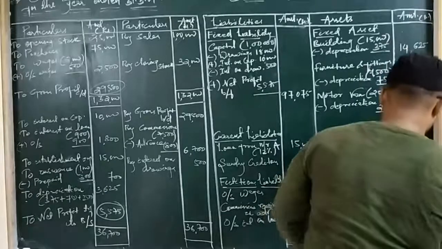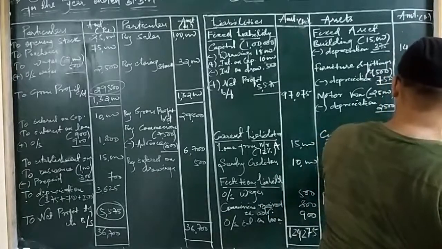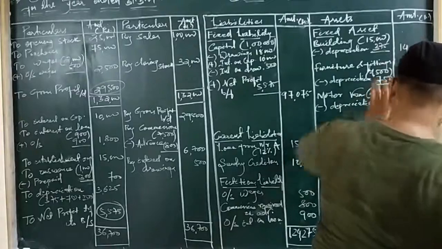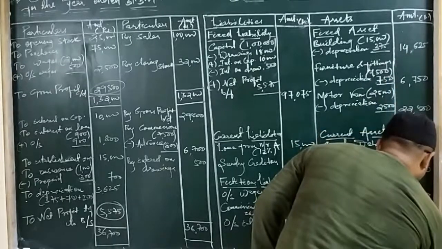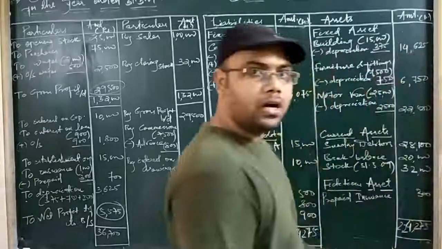Okay. 2, 3, 5, 2, 7, 2, 9, 2, 11, 22. Correct. So we are getting the correct total also on the asset side.